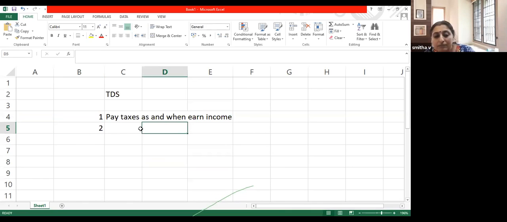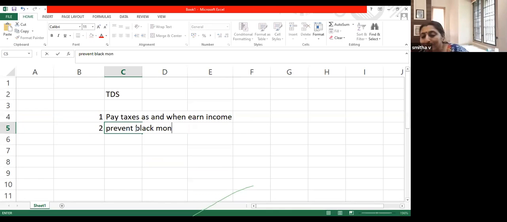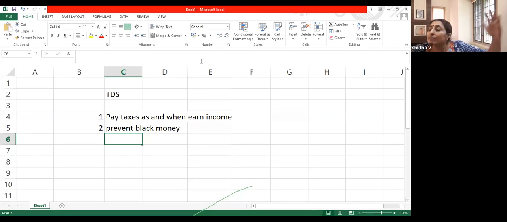Second point, the most important thing: prevent black money. Once ICAI deducts TDS, as I told you earlier, ICAI has to file a TDS return. I explained that. And in the TDS return, ICAI is making a declaration that I have paid 10,000 to Vishnu. So later on, Vishnu cannot say that ICAI did not give me money. No, he cannot say that because ICAI is going to the income tax department and making a declaration.